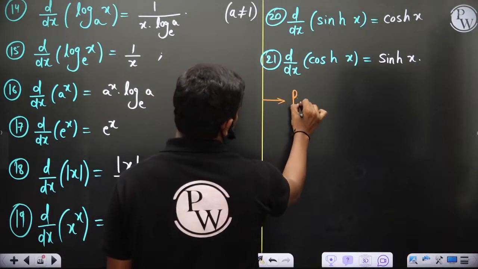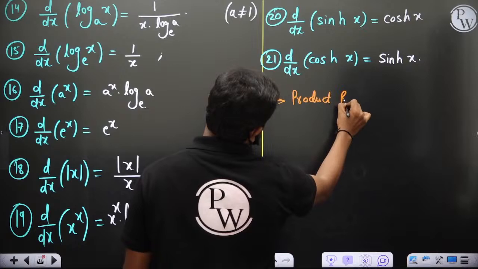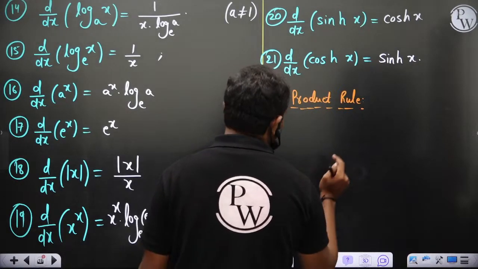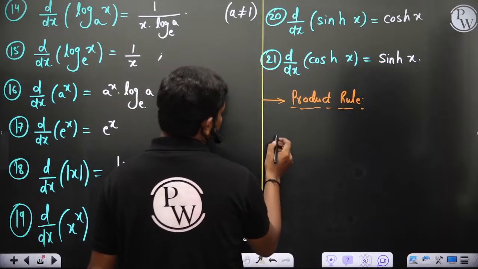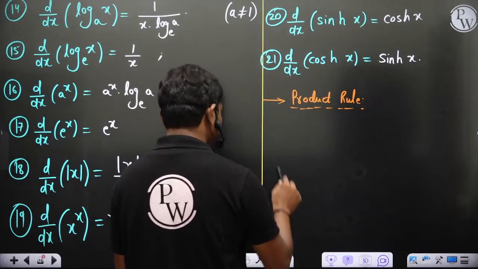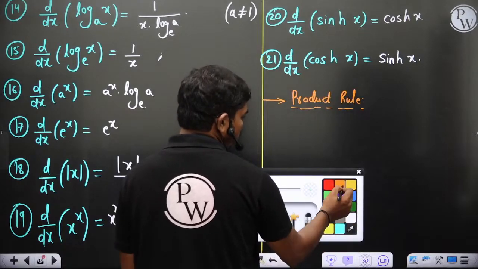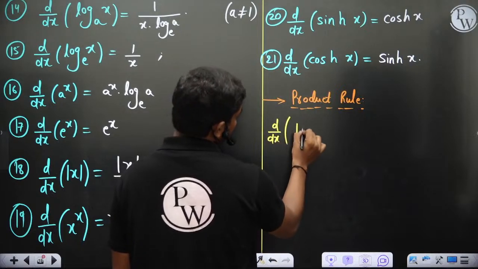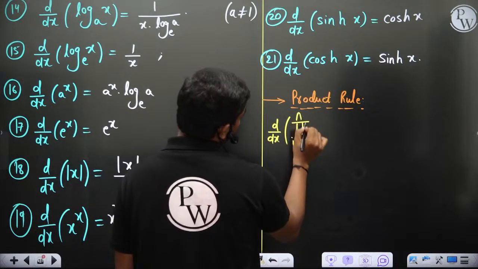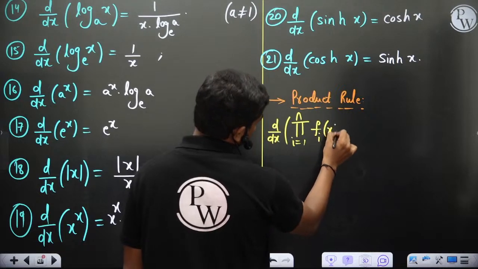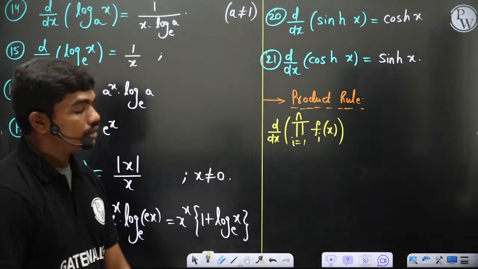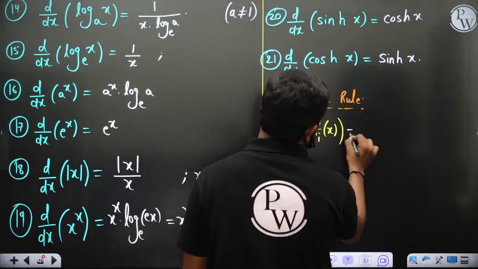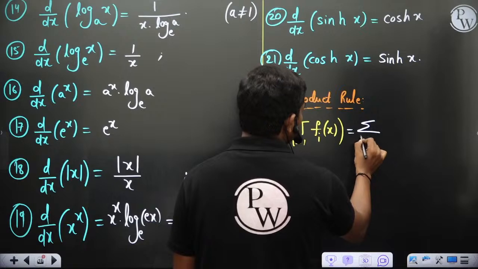And of course, the product rule. Since people take the product of functions as u and v, they generally write it like this. The product rule in differentiation is given as d by dx of the product of n functions, the product of fi of x for i equal to 1 to n.